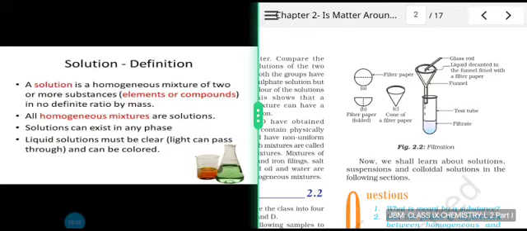So homogeneous mixture is also given the name of solution. It is a homogeneous mixture of two or more substances. It might be elements or compounds. All homogeneous mixtures are solutions and they can exist in any phase.